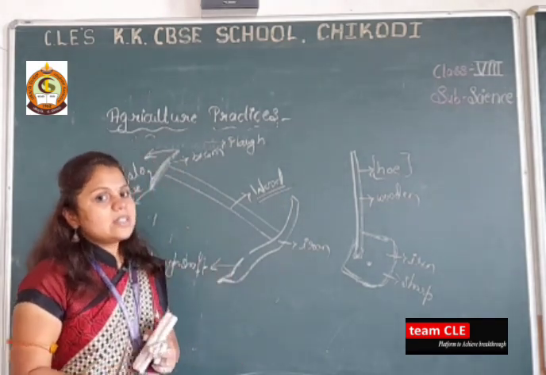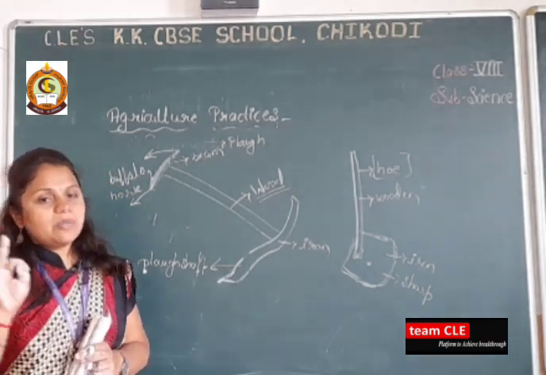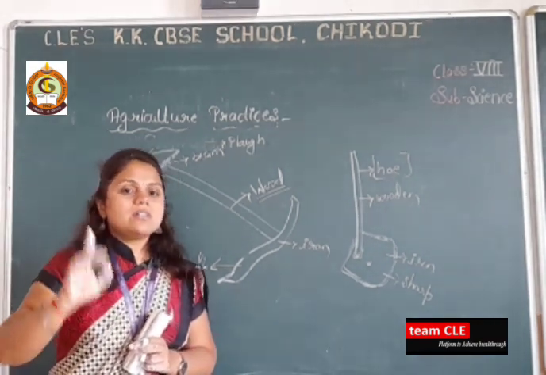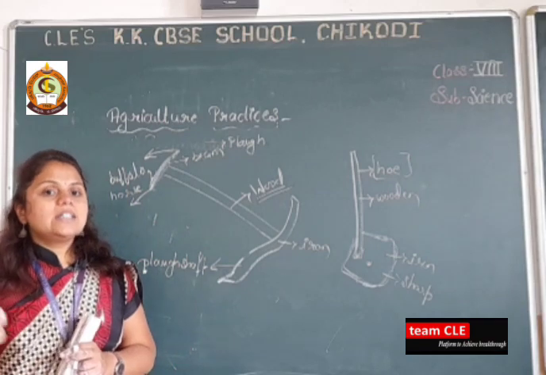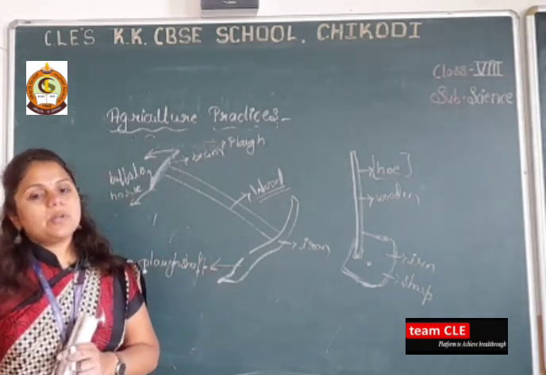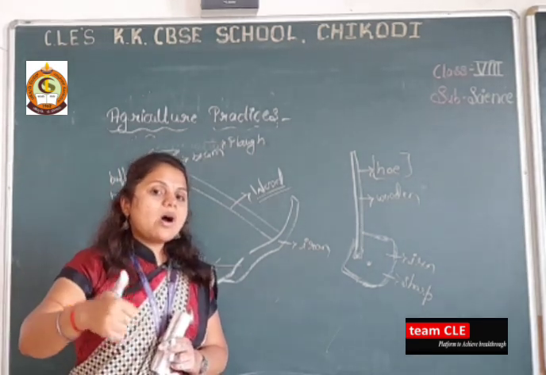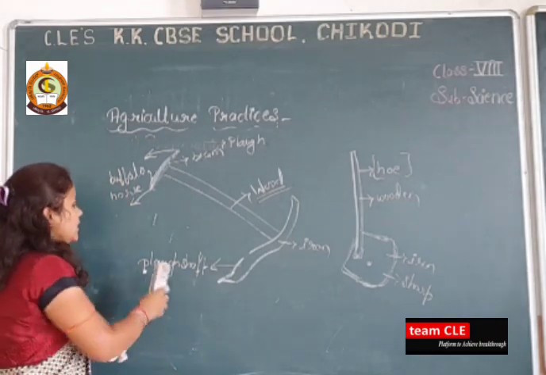So dear students, today we have discussed the agriculture steps in a brief manner. The first step we have discussed here is the preparation of the soil, and how we can prepare the soil by plough, hoe and the cultivator.